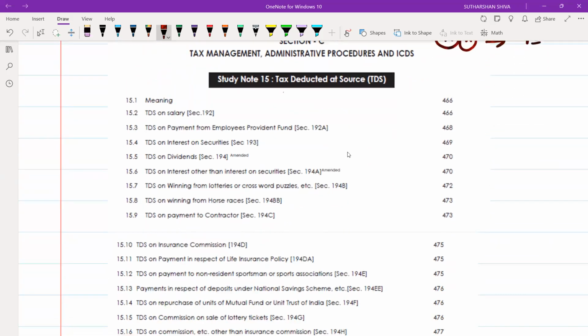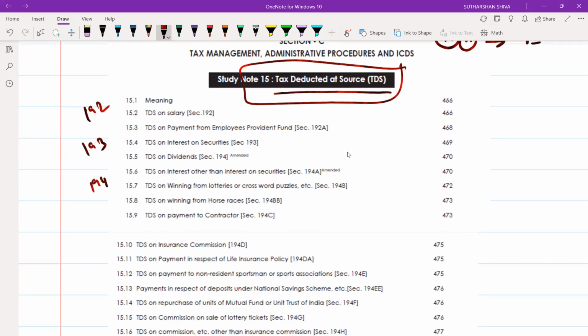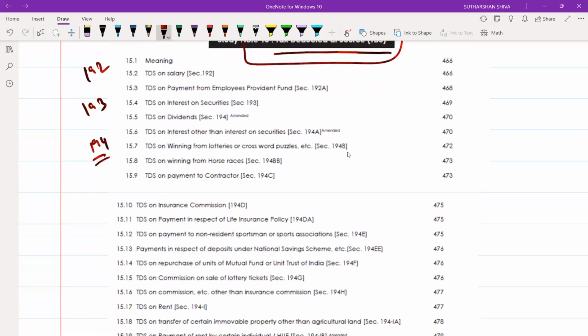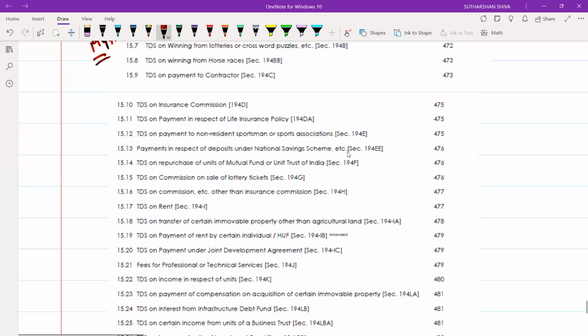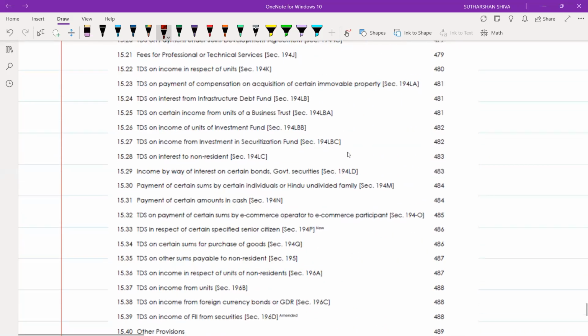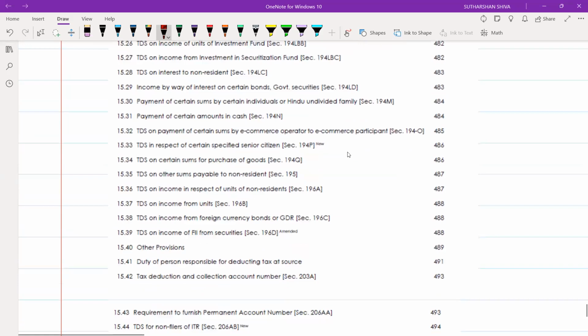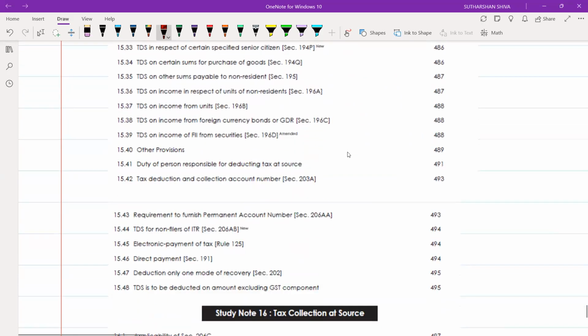That is TDS. TDS we will bifurcate into the 192 section, 193 series, and 194 series. 194 we will give an alphabet: 194A series, 194B series, 194C, 194D, 194E. Regarding 194 only, majorly every section will be there. After that you will focus on 195 and 196, which is a new add-on. And after that it will start from the 200 series.